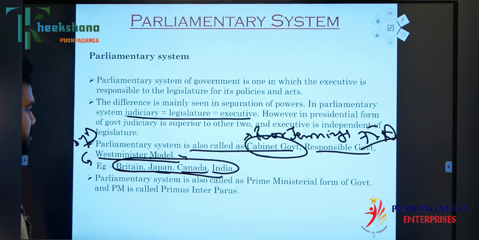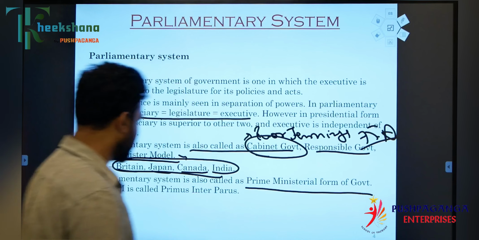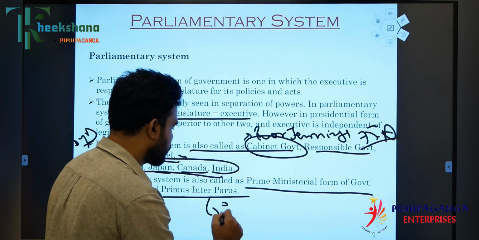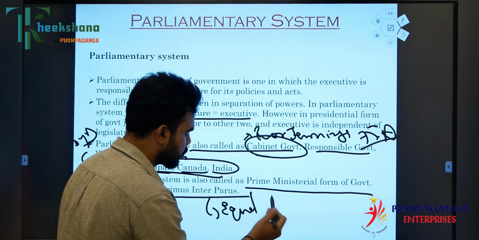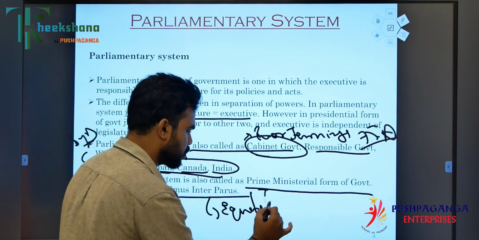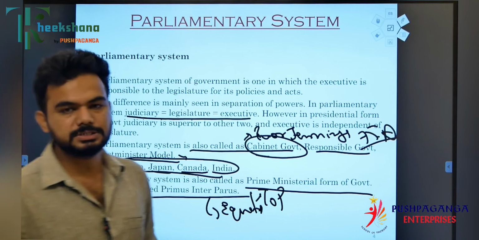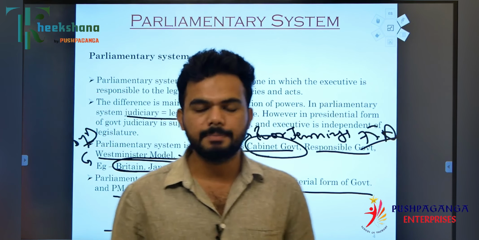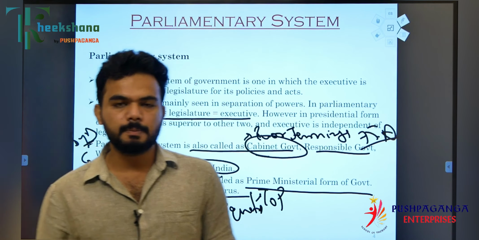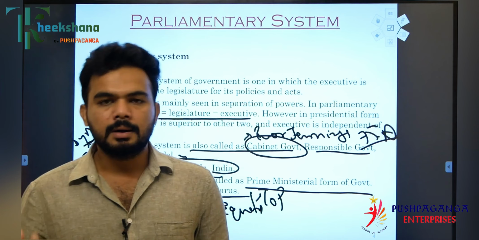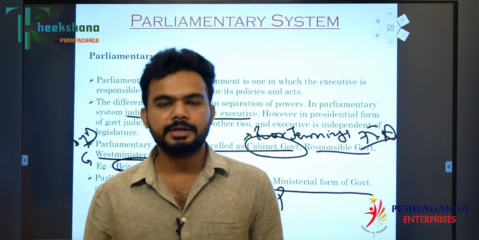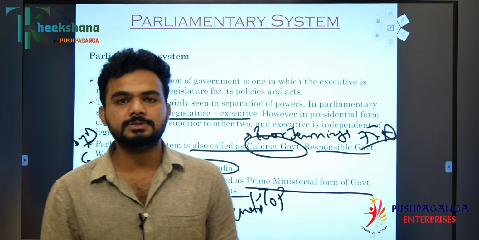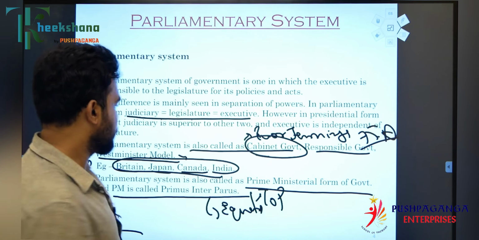The parliamentary system is also called the prime minister form of government, and the PM is called primus inter pares, meaning top among the equals. It is also called the prime minister form of government because the prime minister plays a major role in leading the council of ministers and the cabinet. His decision is the major one. That's the reason the parliamentary form of government is called the prime minister form of government.